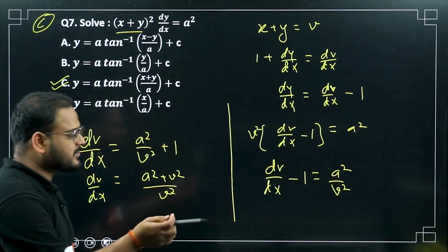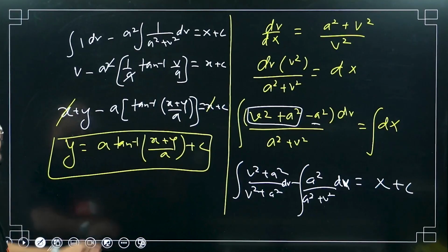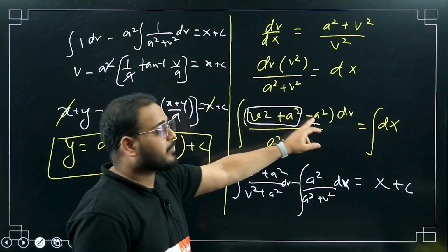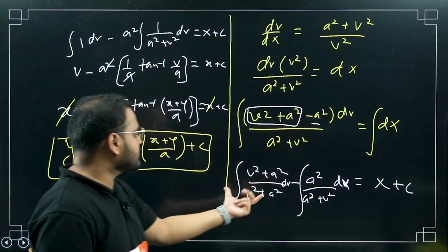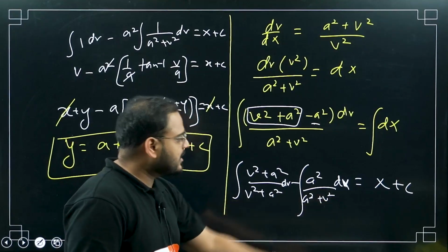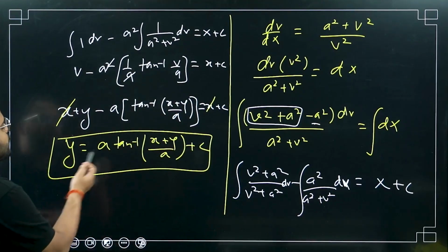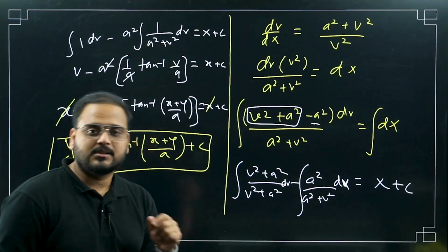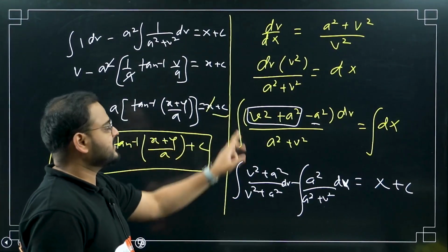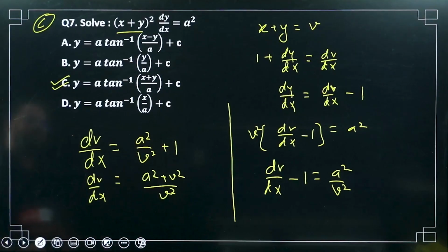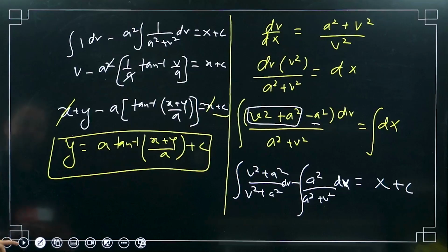Rest all was the steps that we had done, and over here, integral. Okay, for integral we have to use what? Plus a square minus a square, that we did, and we got two terms, integration in two terms. This was nothing but 1, this was tan inverse, and the result is what? y equals a times tan inverse of (x plus y) upon a plus c. C is the constant here. Please check. From the beginning, option number C is correct.